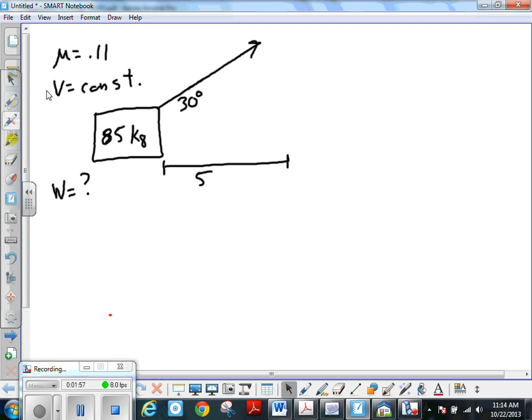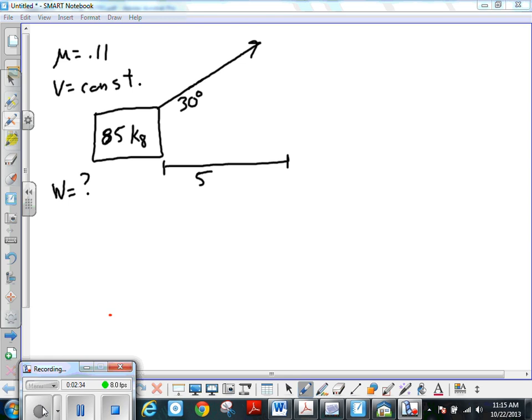So we have a mu of 0.11. We have a velocity that is constant. So if we're talking about velocity not changing, and there's no change in height, that means that there's actually no change in the mechanical energy. And so you could say that the work that's done on this is not changed into mechanical energy, but then it has to be changed into what? It's going to have to be changed into heat.